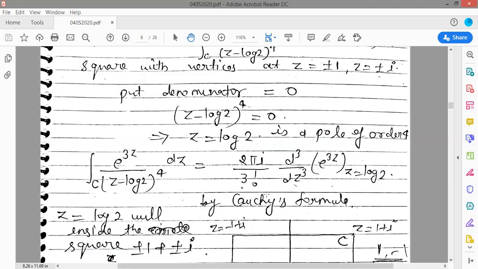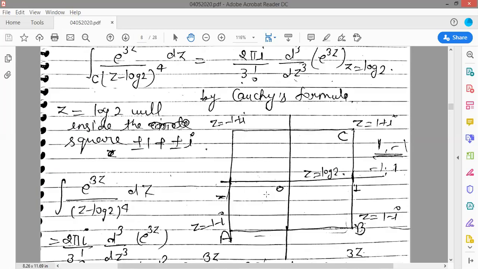So first we need to check whether our z is equal to log 2 value lies inside the given curve or not. So our region, just draw the region. So z is equal to 1 is a line parallel to the y-axis. z is equal to minus 1 is a line parallel to the y-axis again. So this is your positive axis, this is your negative axis, and there is another line z is equal to i.